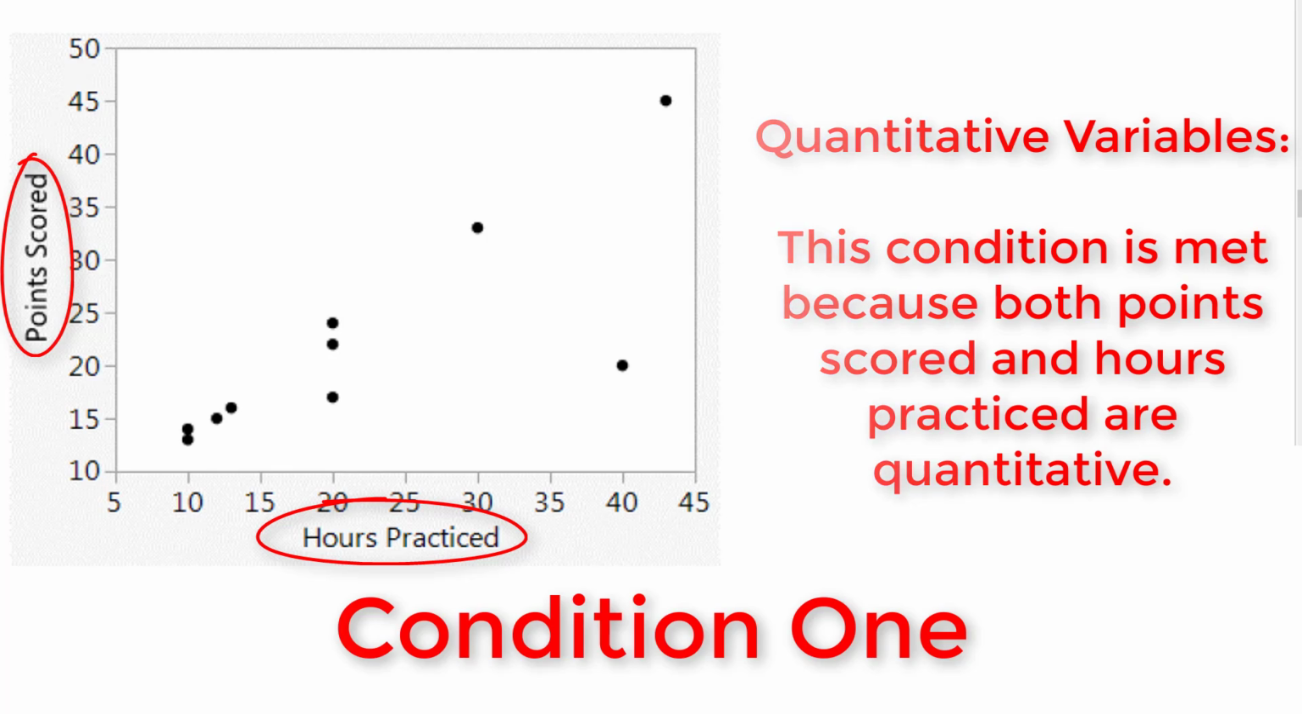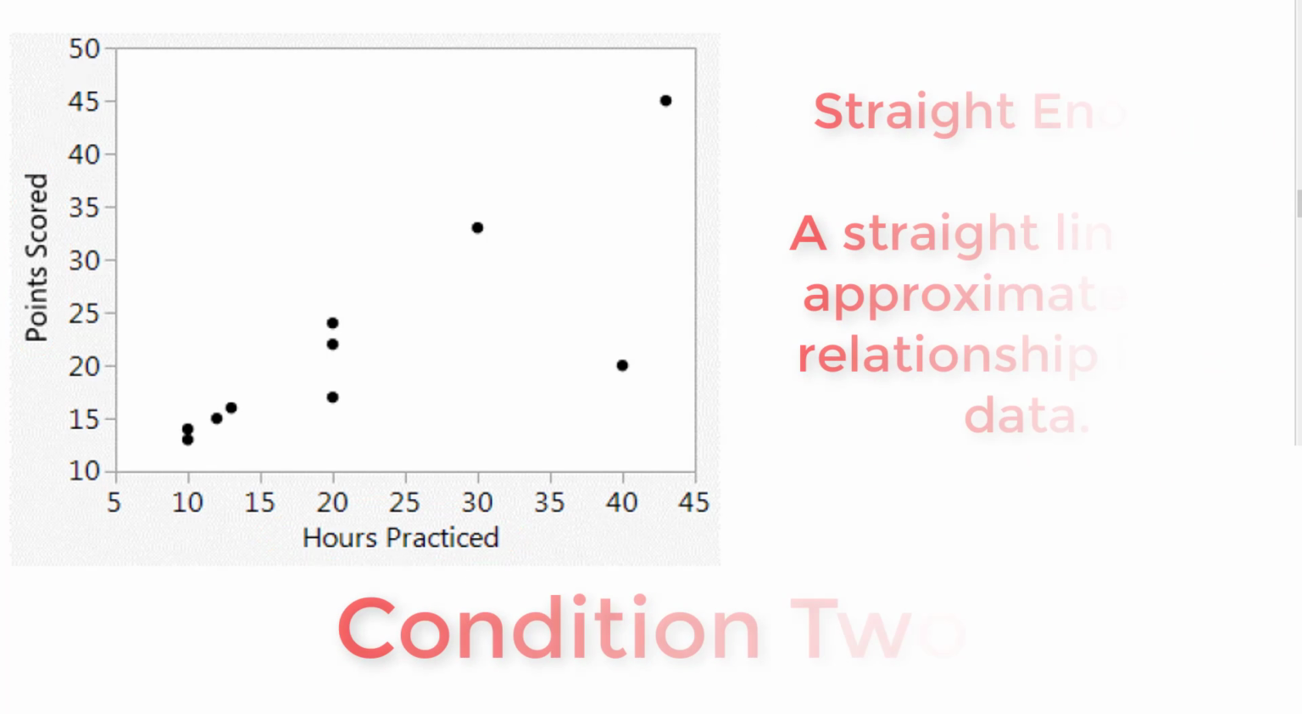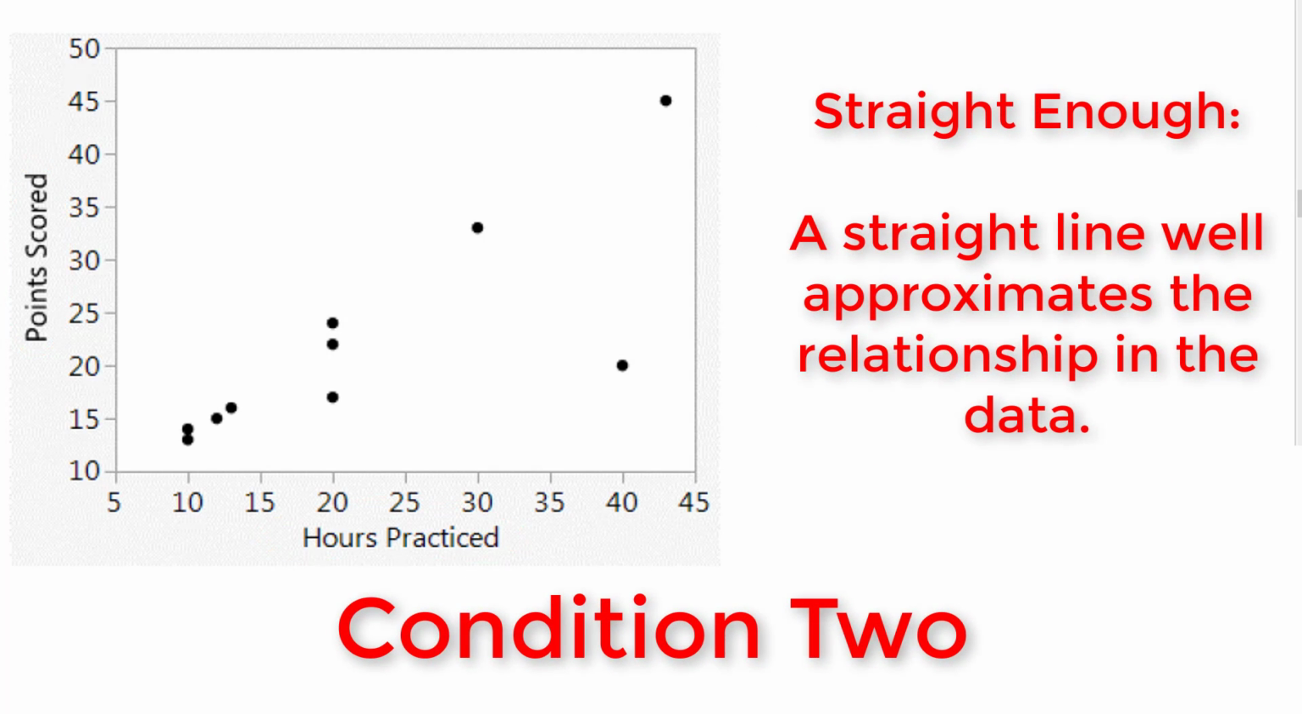To check the second condition, we need to check the straight enough condition. Now what I would do to check the straight enough condition is put a line through my data. When we put a line through the data, we see that most of the points are well described by a straight line. We're only looking to see if the straight line goes through the data, and it doesn't have to go through all of it. But there isn't really a bend here. The line would be straight. So with this in mind, we pass the straight enough condition here because a straight line does a good job of explaining the data.